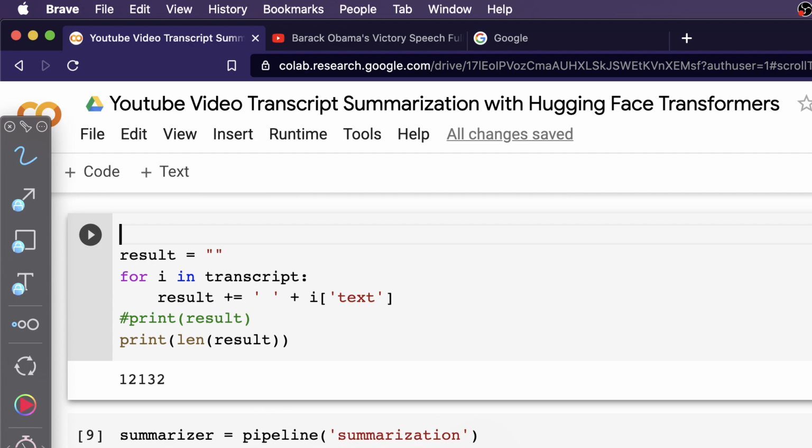When I just say pipeline summarization, I'm initiating a pipeline for summarization. By default, it takes the BART model with PyTorch model weights. If you want to use a different model, say a TensorFlow model, or a TensorFlow model with the Google T5, you can do all those things, but you have to specify those model configurations separately as different arguments.